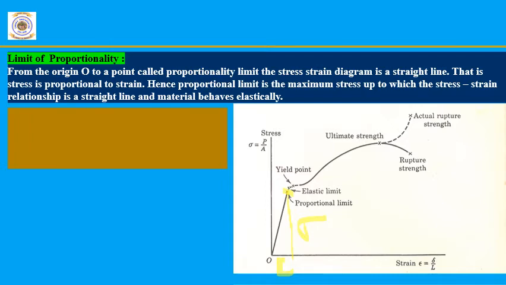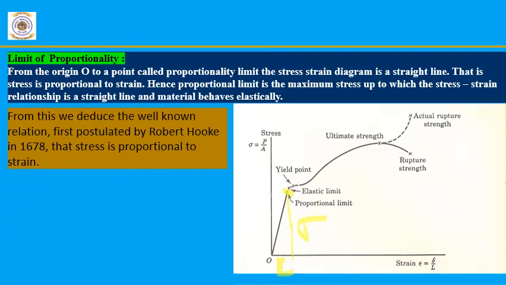This was first postulated by a scientist called Robert Hooke in the year 1678, where stress is directly proportional to strain if the load is within the proportionality limit. Therefore, stress equals strain times a proportionality constant called E, where E is nothing but Young's modulus. This is nothing but Hooke's law: stress is equal to Young's modulus into strain.